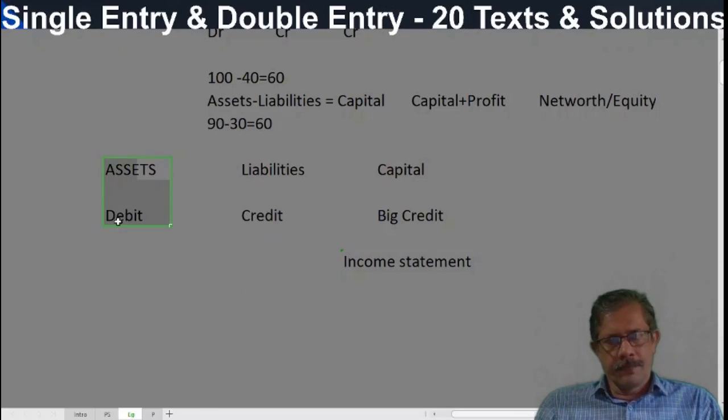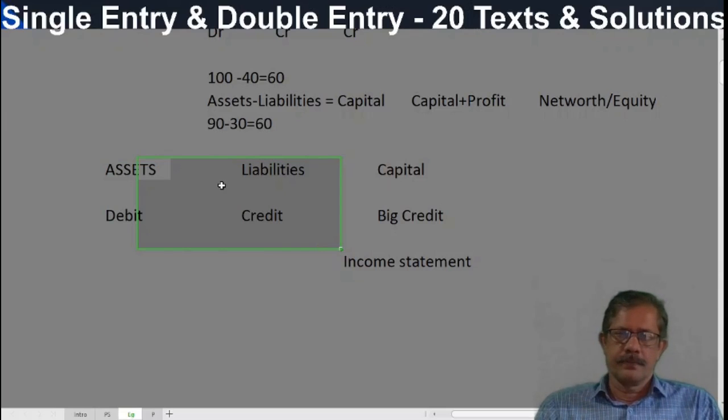So if the transactions are confined to assets and liabilities only, that means both the debit and credit aspects are either assets and assets, or liabilities and liabilities, or assets and liabilities only. Cash paid to creditors, cash received from debtors, bank is increasing, debtors are decreasing.